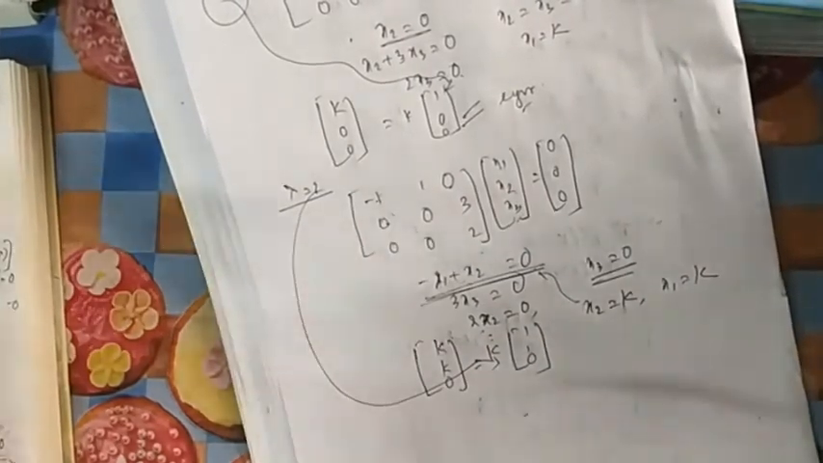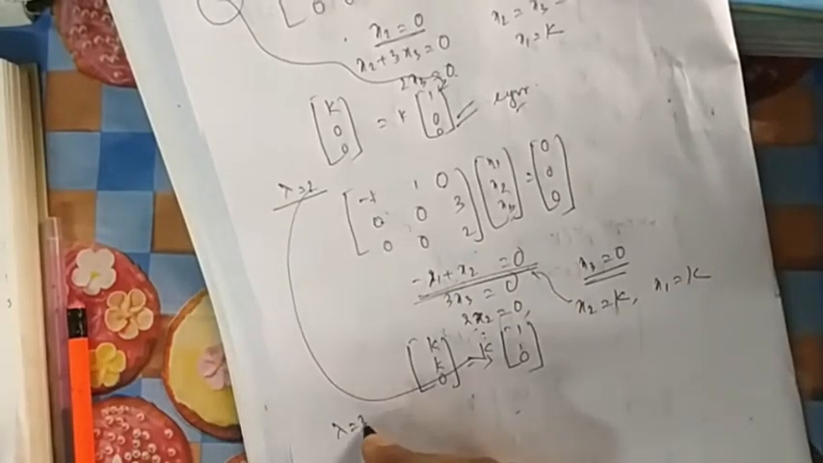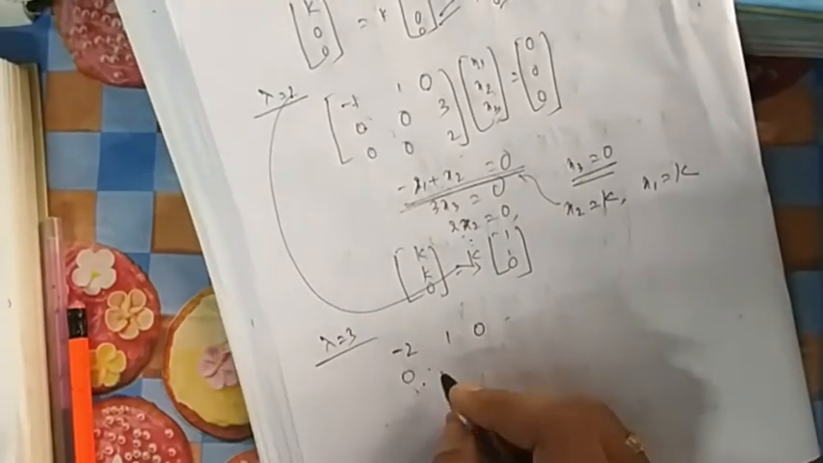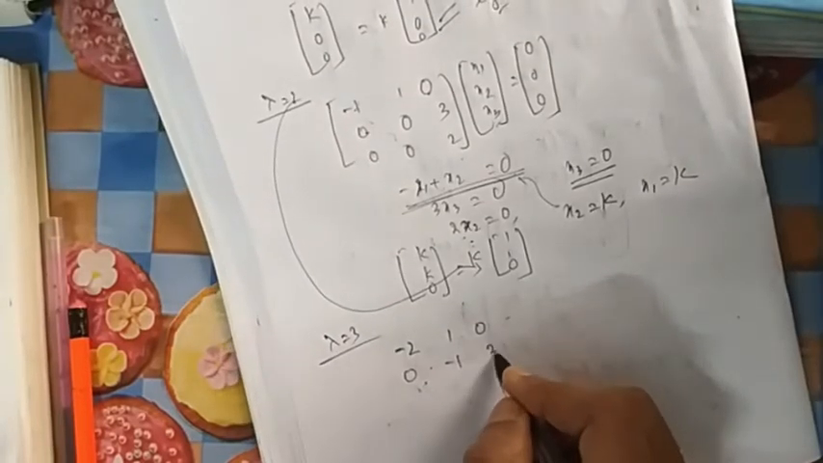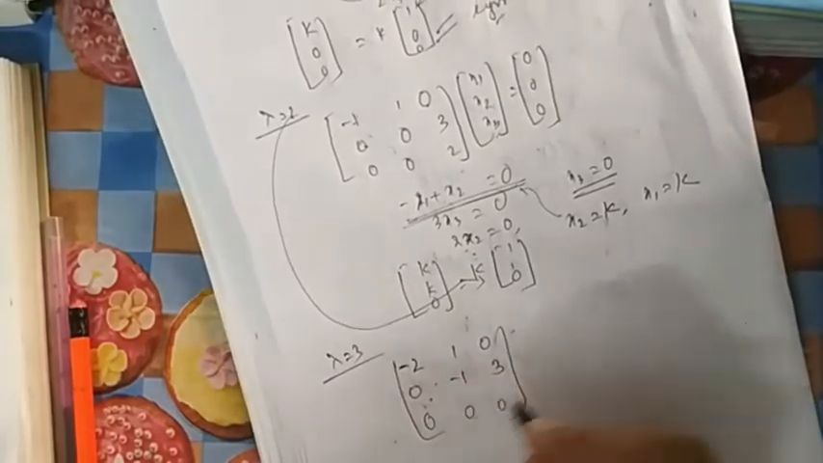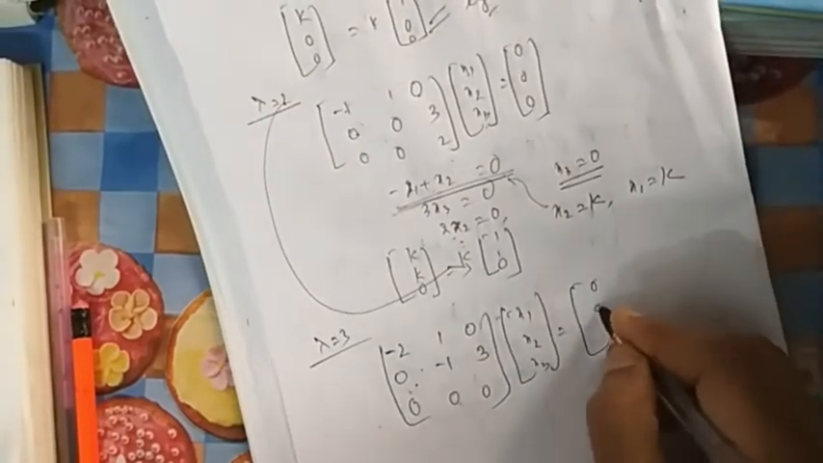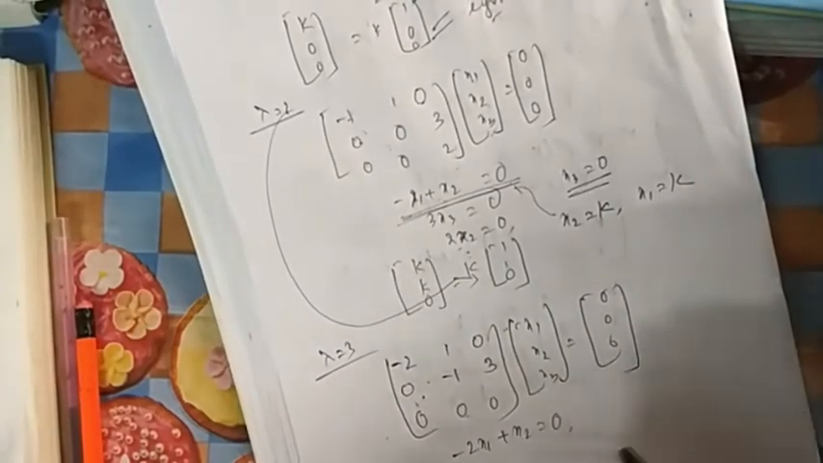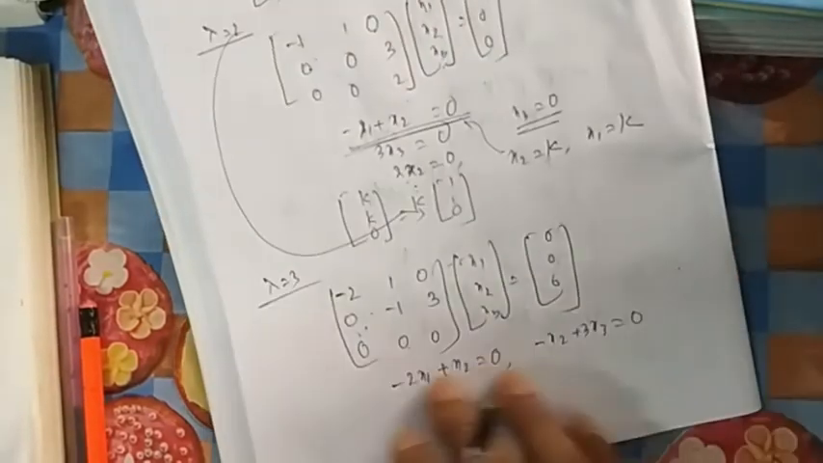This is still not in the answer, so we'll go for the next one, lambda equal to 3. For lambda equal to 3, we deduct 3 from the diagonals: minus 2, 1, 0; 0, 2 minus 3, which is minus 1, 3; 0, 0, 0, multiplied by x1, x2, x3, equal to 0, 0, 0. So minus 2 x1 plus x2 equal to 0, then minus x2 plus 3x3 equal to 0, and the last one is all 0.